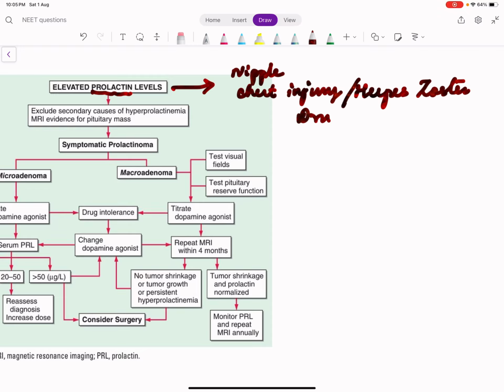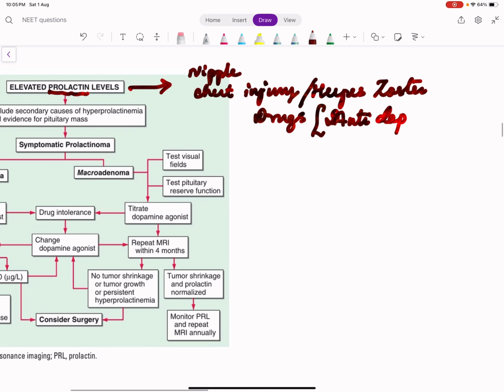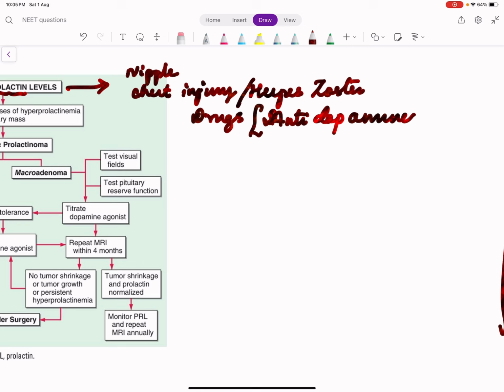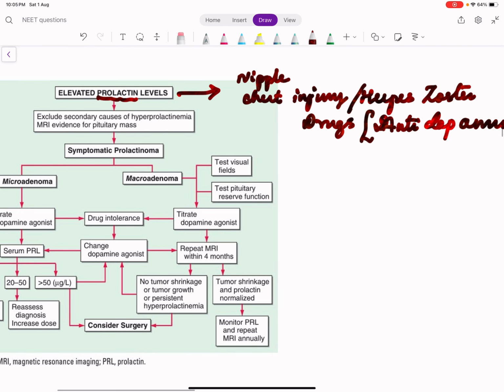There are some drugs we discussed, drugs which inhibit dopamine, so anti-dopaminergic drugs. These drugs can increase prolactin. So prolactinoma is not the only cause for hyperprolactinemia.